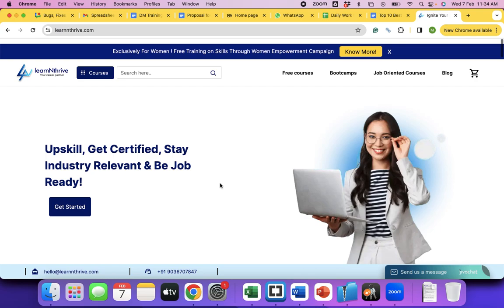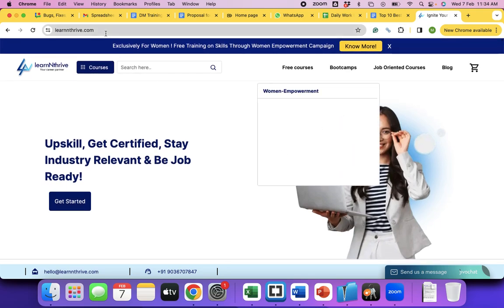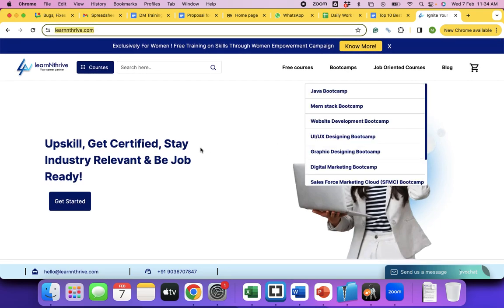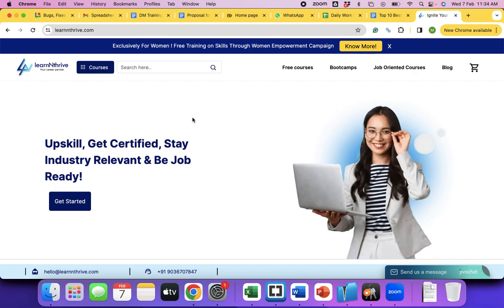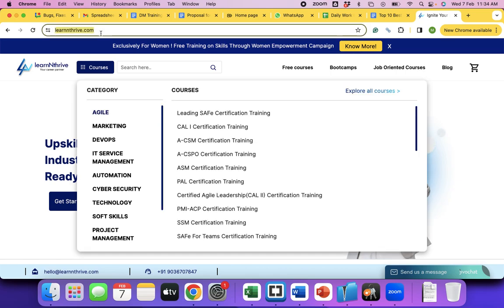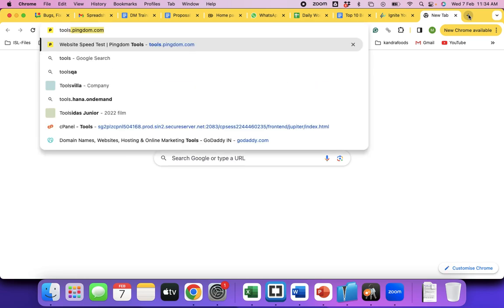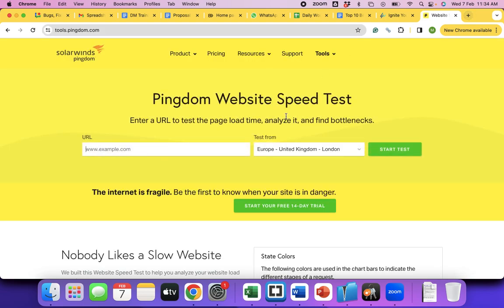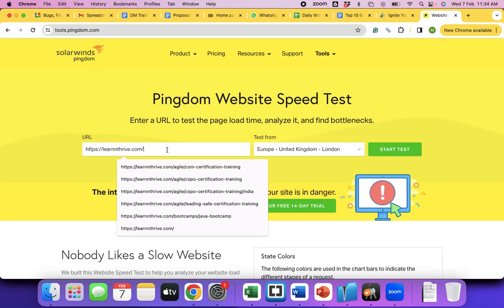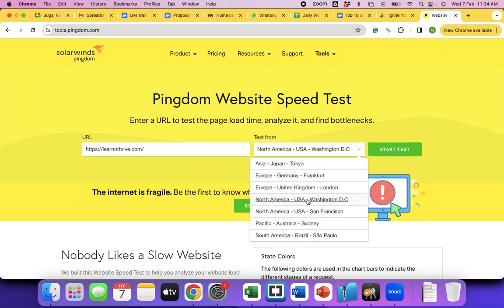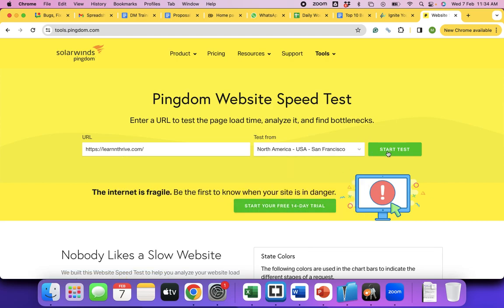Okay. So this web page is a combination. You all remember, I guess, still, the web page is made of HTML, CSS, JavaScript, and images, right? So a web page is made of all this, and obviously it's going to be of a certain size. And how do we understand the size of the web page? There is a tool called tools.pingdom.com, right? Okay, let me take some location.